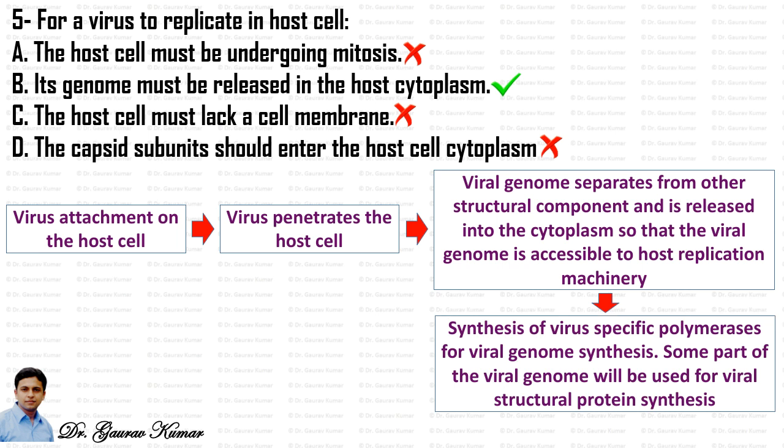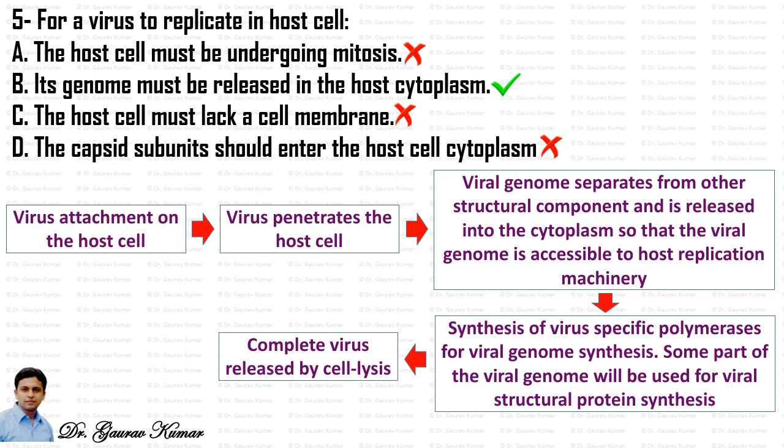And then the synthesis of viral specific polymerases for virus genome synthesis occurs. Some part of the viral genome will be used for viral structural protein synthesis, and finally a complete virus comes out by cell lysis. So this is the whole phenomenon, and from this we come to know that the release of genome in the host cytoplasm is the most important part for the virus to replicate in the host cell, hence the option B is correct.